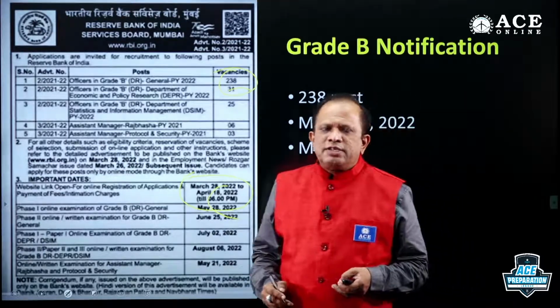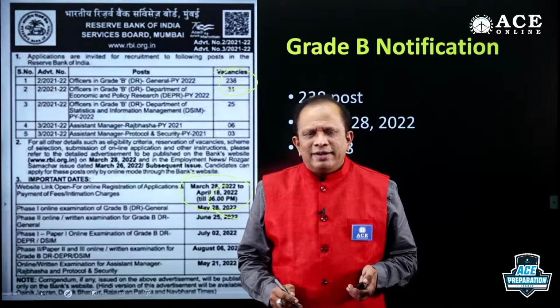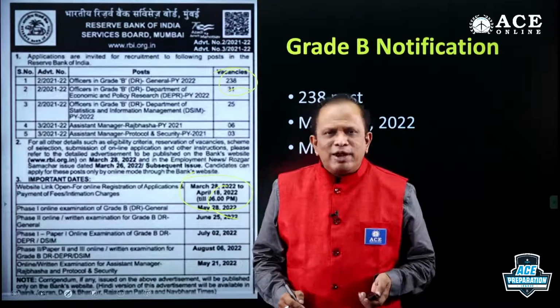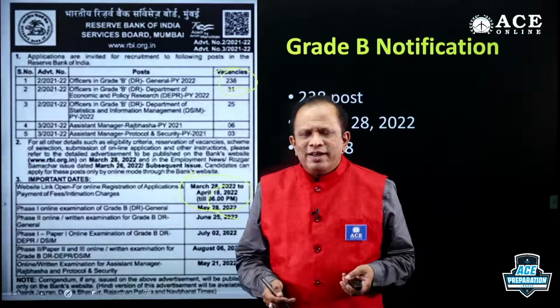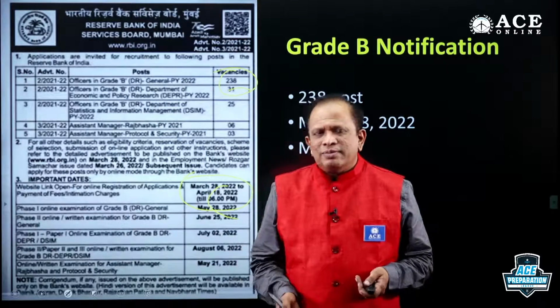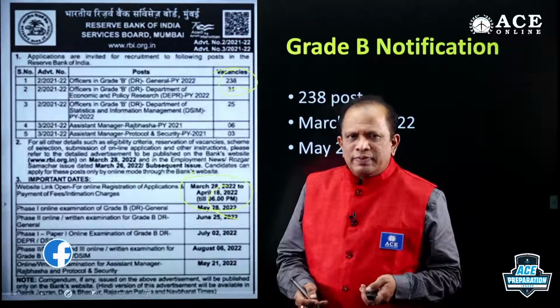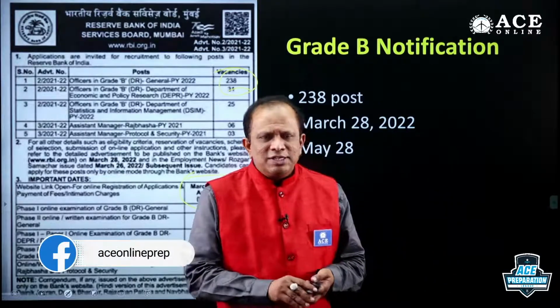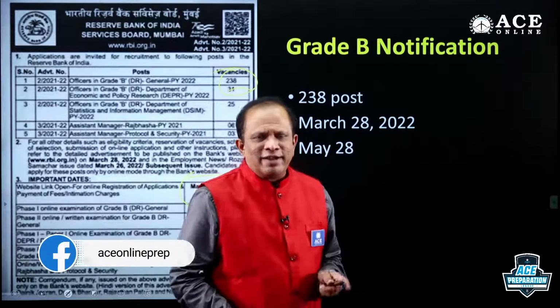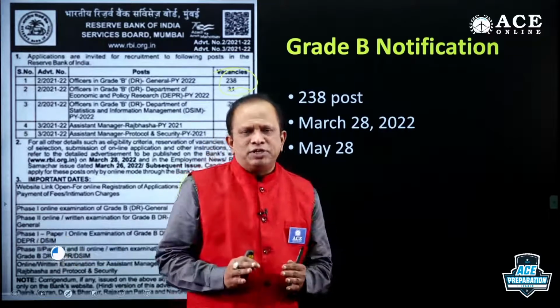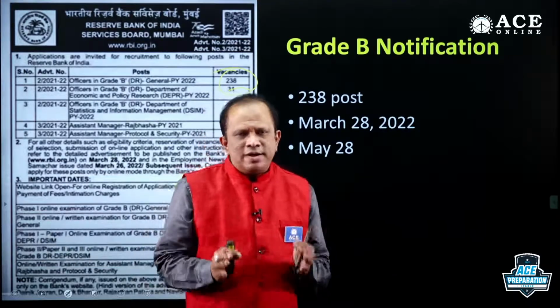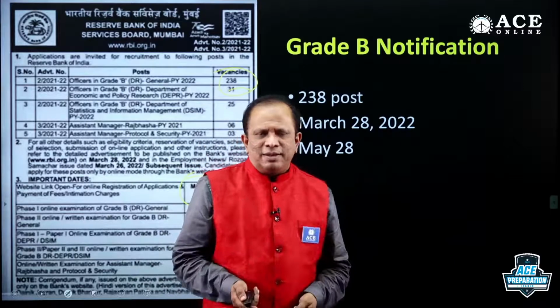238 vacancies is considered a very good number, and those who are serious, you can make it. So why wait, or why settle only for the assistant post? You can become a Grade B officer also. But now you have the assistant notification in hand, call letter in hand, and you please give your 100% preparation, 100% performance in the examination.